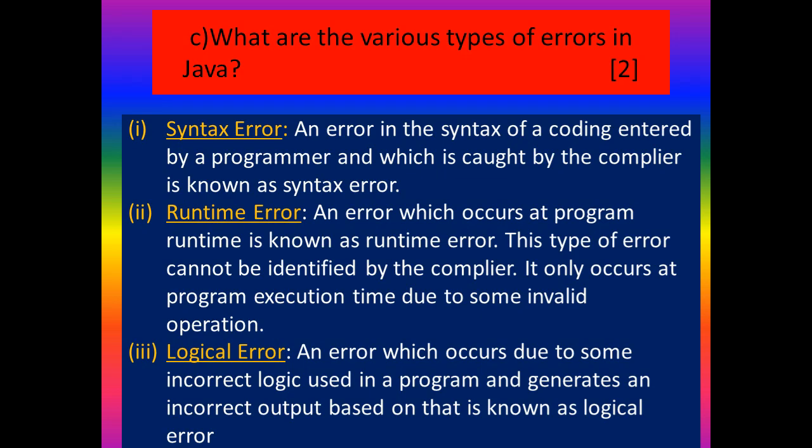An error which occurs due to some incorrect logic used in a program and generates an incorrect output based on that is known as a logical error. Okay, that means when you're writing the program, if you want to give the age limit as greater than 18, but by mistake you give less than 18, you will get a wrong output. That is not the mistake of the compiler. That cannot be identified by the compiler. That is a programmer mistake. If you make mistakes in logic, that is known as logical errors.